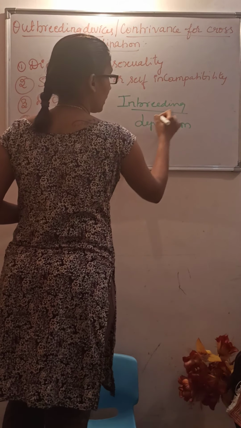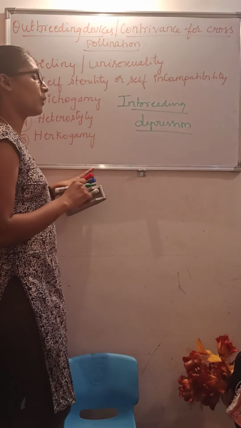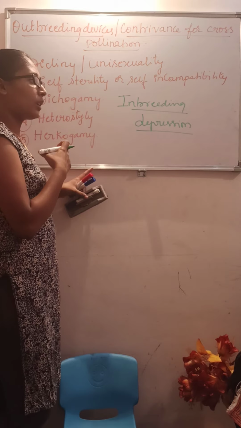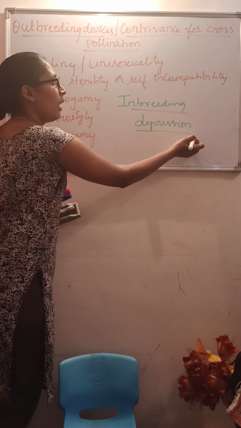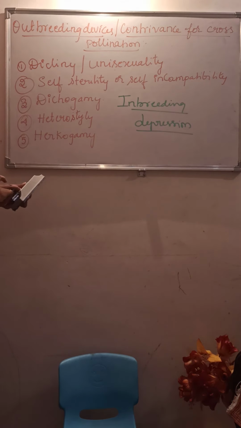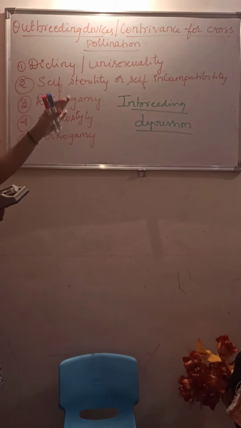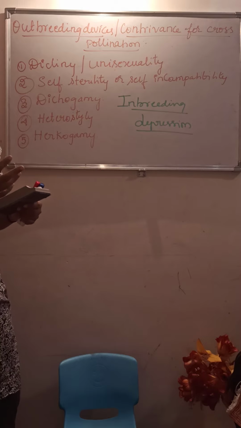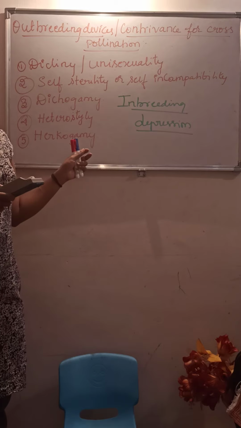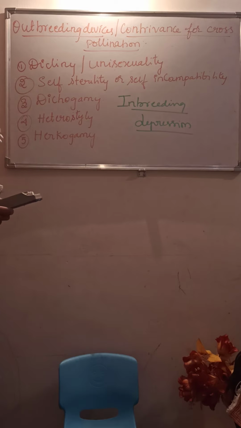what do you mean by inbreeding depression? They may ask it for 1 mark, and it is also important from the point of view of the exam. It is the continuation of self pollination, which leads to inbreeding depression. So to avoid self pollination and to encourage cross pollination, the flowers have adapted themselves. They have undergone certain adaptations to encourage cross pollination. What are those things? We will discuss one by one.